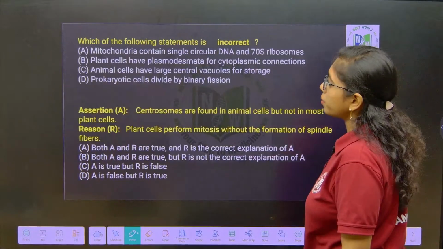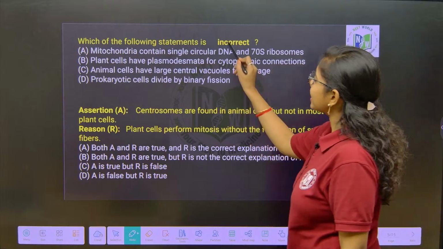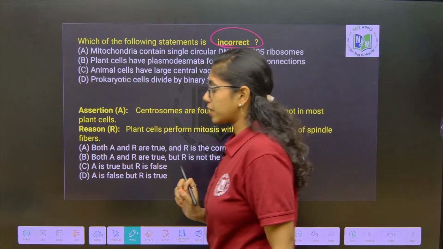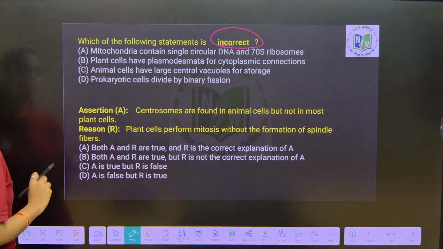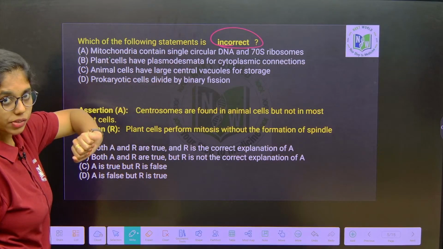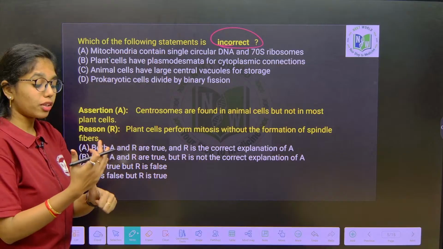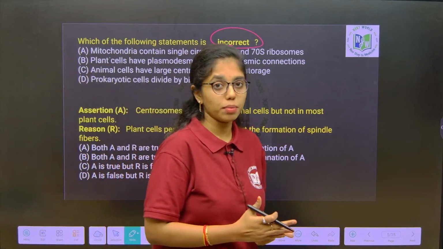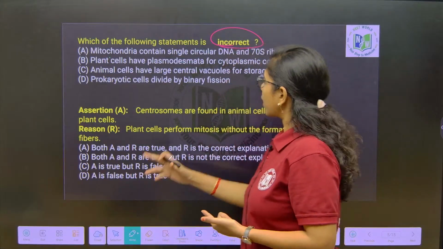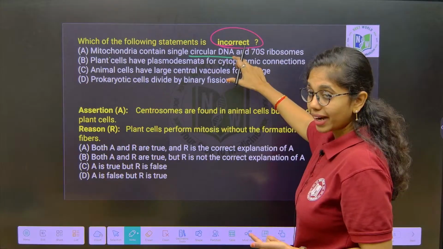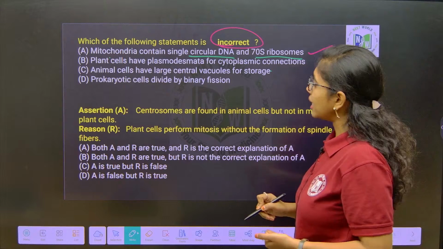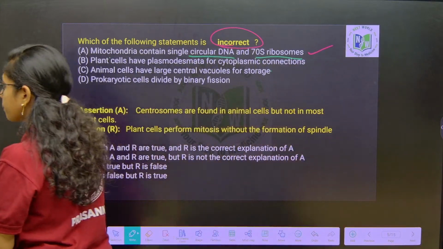Next question: which of the following statements is incorrect? We have to identify the incorrect statement. Mitochondria contain single circular DNA and 70S ribosomes. Yes, that is correct. Both mitochondria and chloroplast are semi-autonomous or self-duplicating organelles because they have their own circular double-stranded DNA and 70S ribosomes.